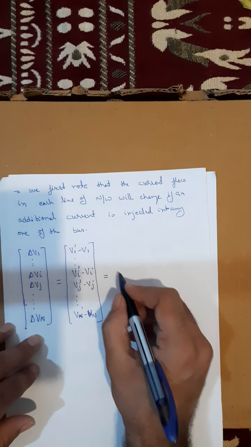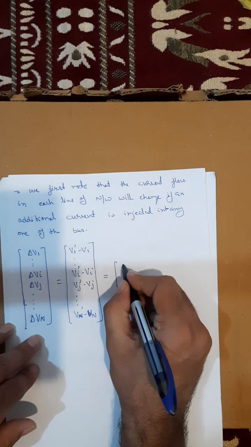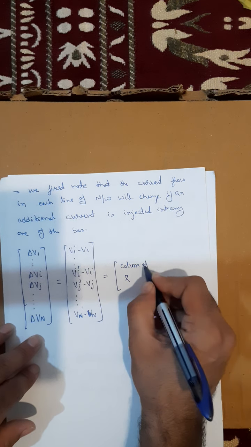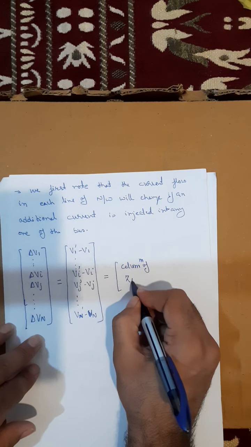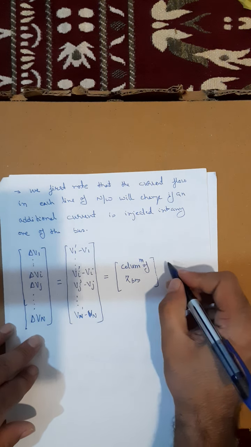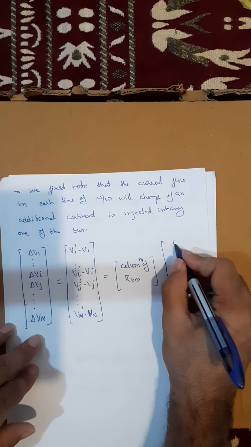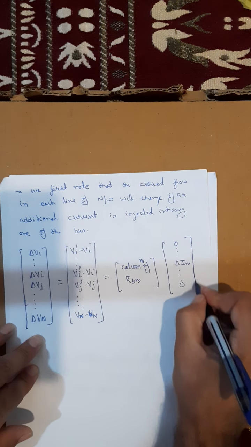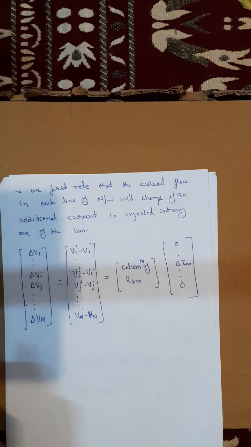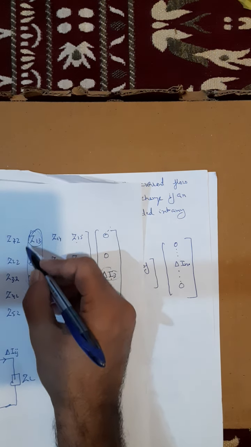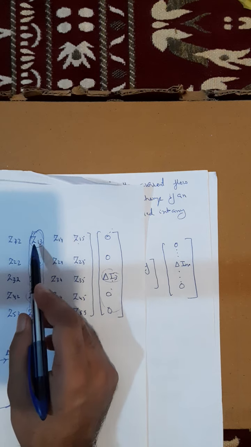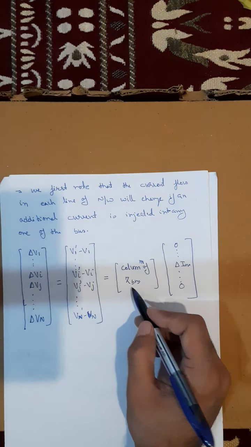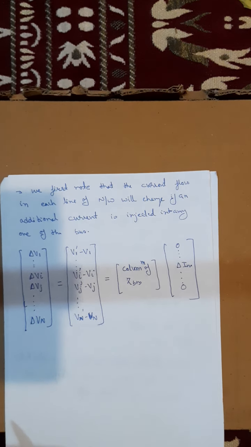Which is nothing but, I can write, column M of Z bus multiplied by 0, delta Im, 0. Here it is column M because I am considering 3, the third column of Z bus, multiplied by 0, delta Im, 0.